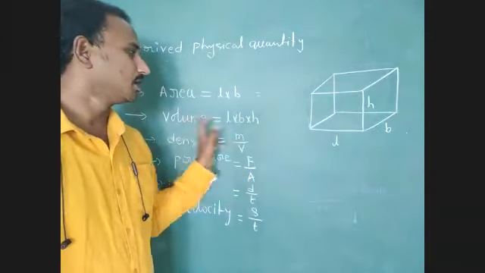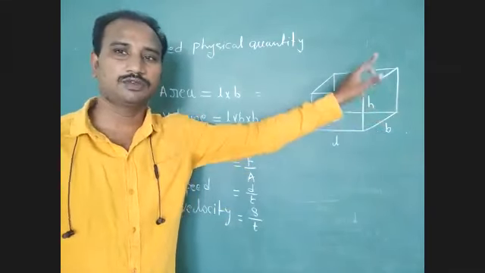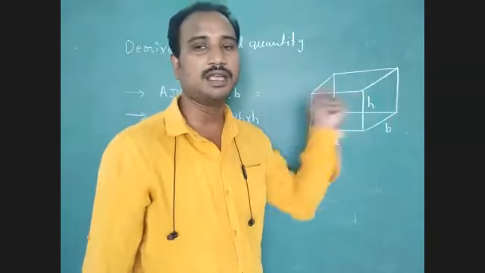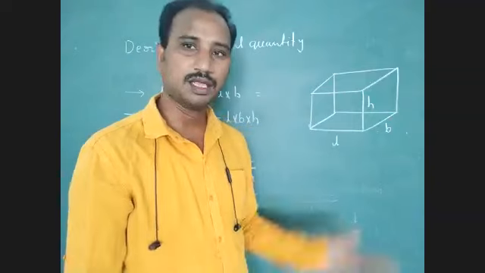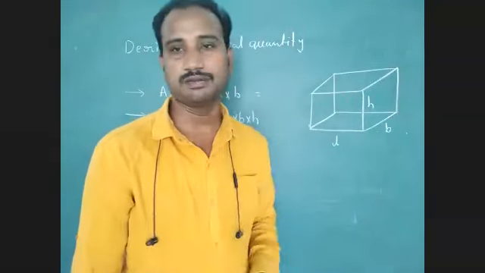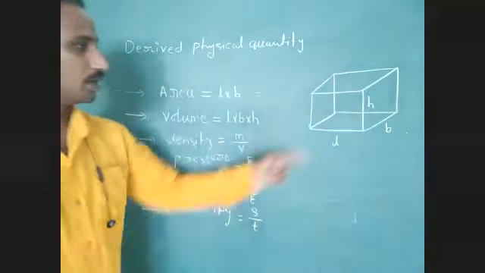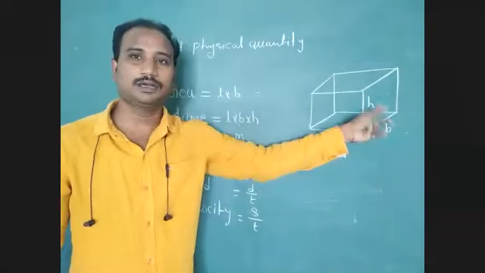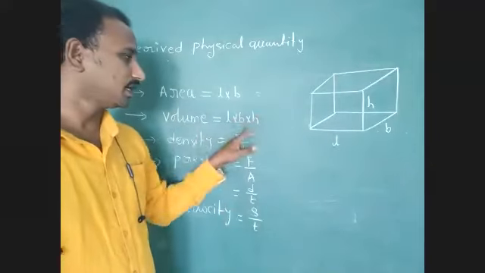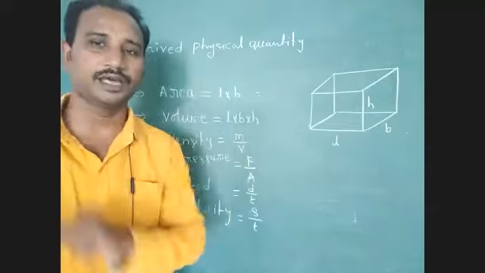This formula is derived from fundamental physical quantities. Height is also measured in meters, because it is a fundamental physical quantity. Breadth can also be measured in meters. Then it is also one fundamental physical quantity. Okay, length, breadth, and height represent fundamental physical quantities. This volume is derived from fundamental physical quantities: length into breadth into height.